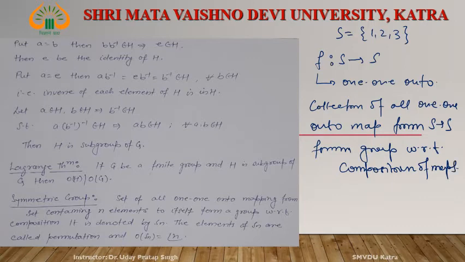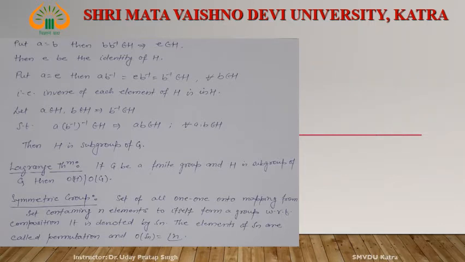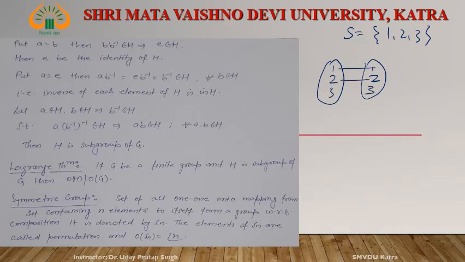Now see, what is S? S equal to {1, 2, 3}. Now, how many one-one onto maps are possible?